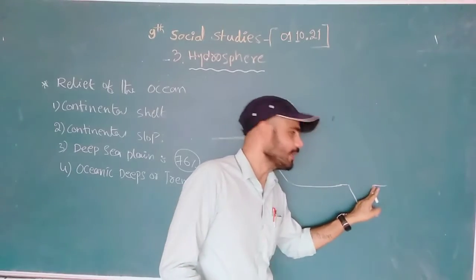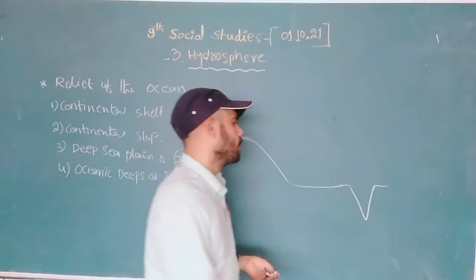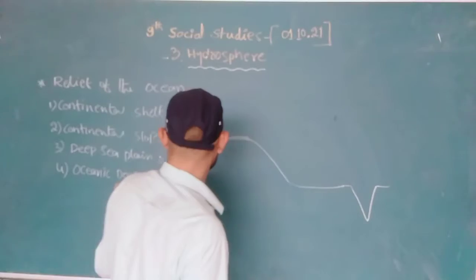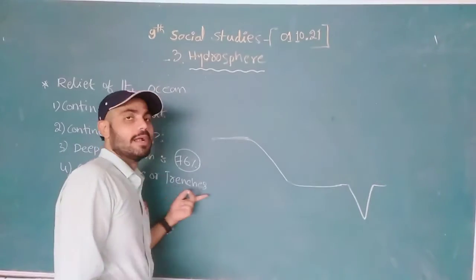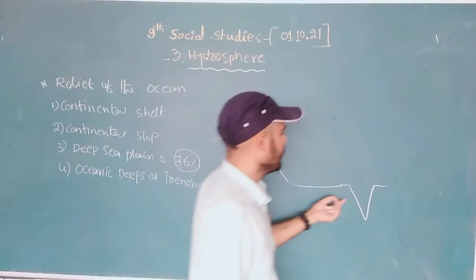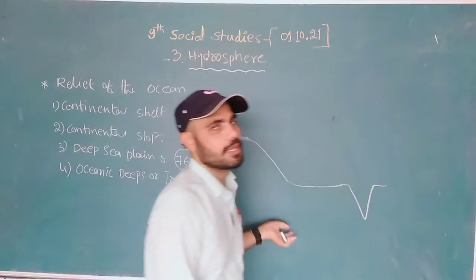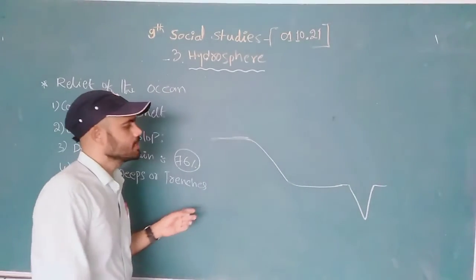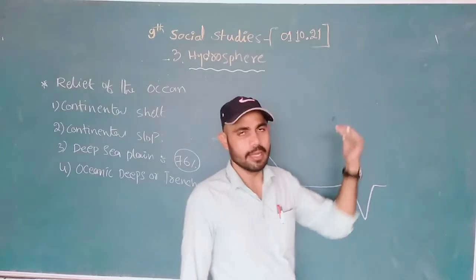When we move suddenly deep down, this is called a trench. It is an oceanic dip. In the world, the biggest trench is the Mariana Trench, located in the Pacific.